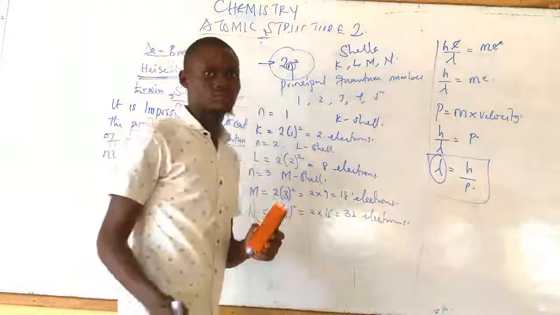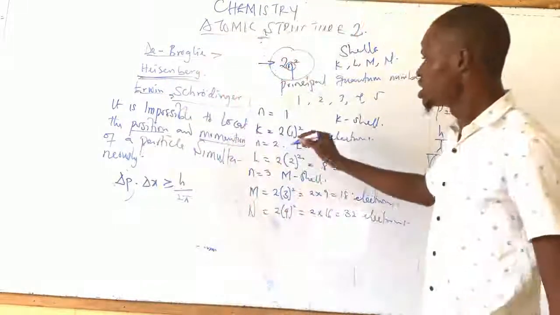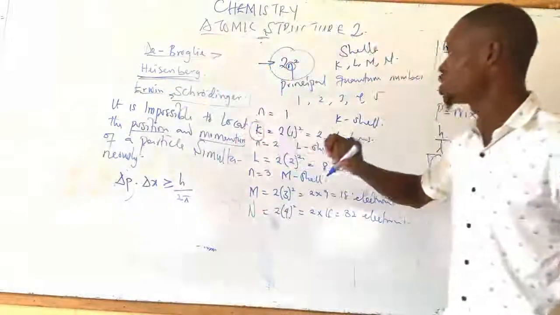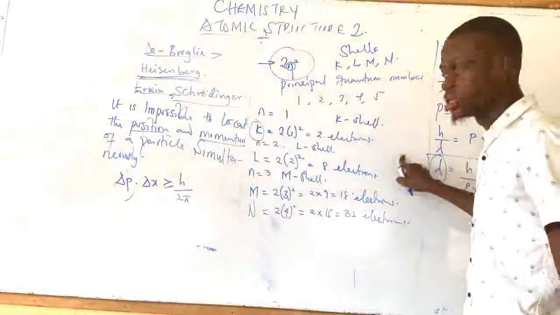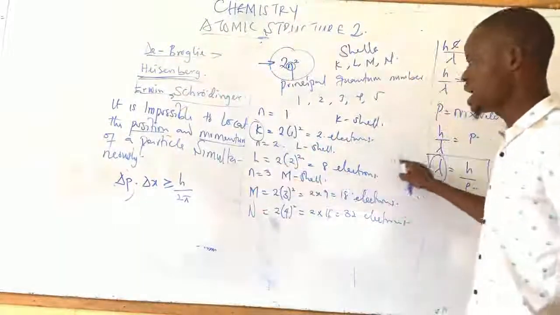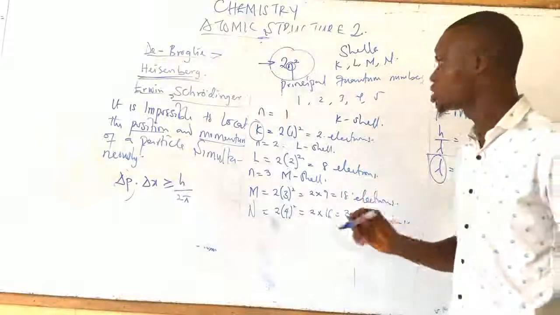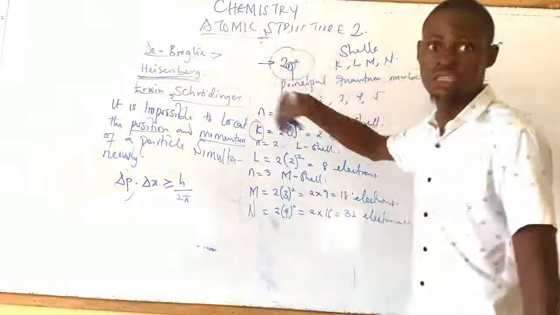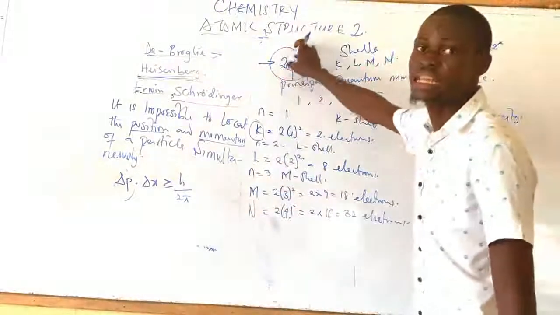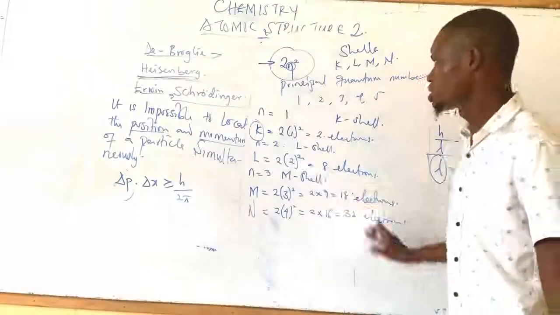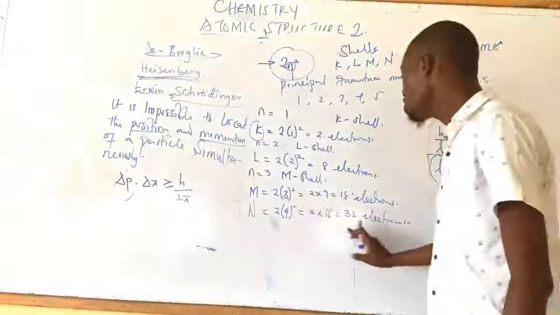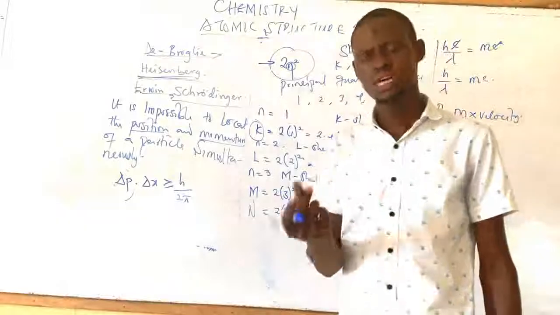Please, don't forget. If you watch here, the K shell is going to contain 2 electrons, the L shell will contain 8 electrons. How do we get the electrons? Don't forget the maximum number of electrons that a shell can contain is equal to 2n squared. So these are the possibilities of the total electrons that a single shell can contain.